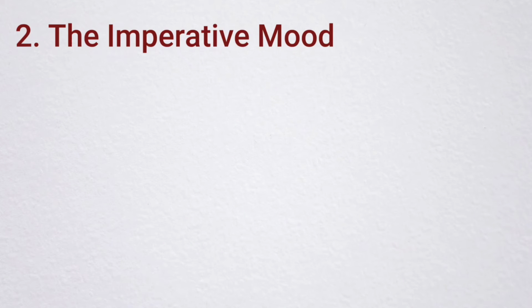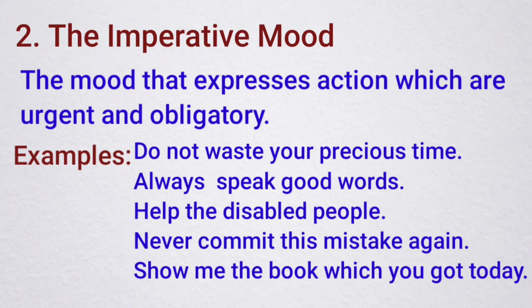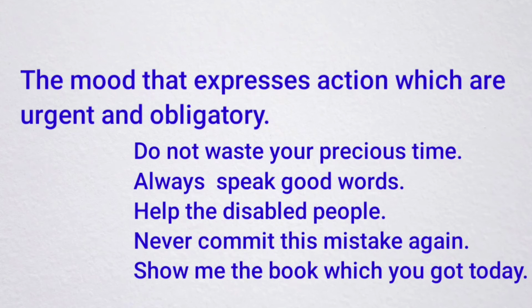Now we will see the second classification of mood, that is the imperative mood. The mood that expresses actions which are urgent and obligatory. For example: do not waste your precious time, always speak good words, help the disabled people, never commit this mistake again, show me the books which you got today. Here, the first two sentences, do not waste your precious time and always speak good words, show advice. And the second two sentences, like help the disabled people, never commit this mistake again, and show me the books which you got today, show the command.